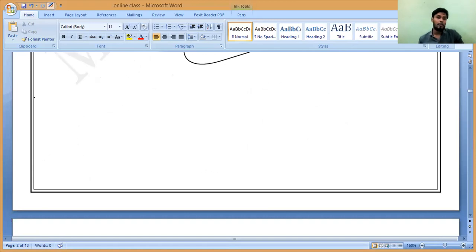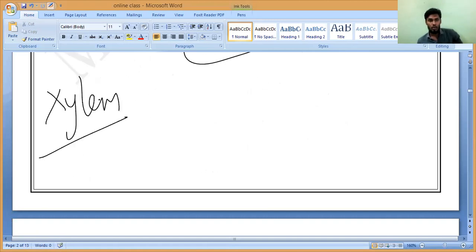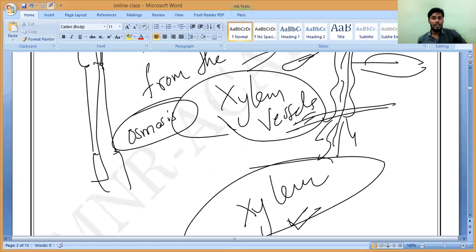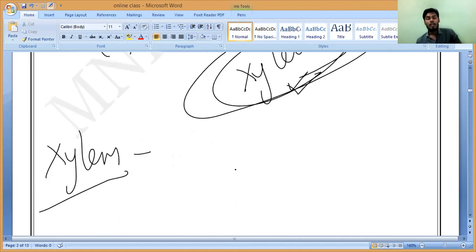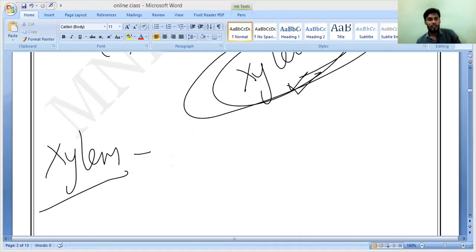Xylem. Very, very important. Note down the definition of xylem. Class 10 will cover it again, but you have to know it now. Who carries water from the root to the leaves? Xylem, the connected pipe-like structures. And this xylem is called what? Pipe-like structures, right? Tiny pipe-like vessels,